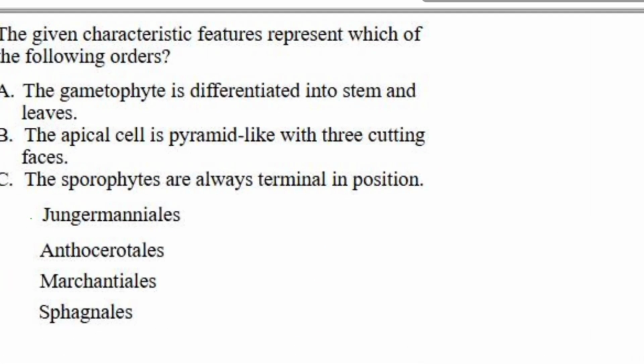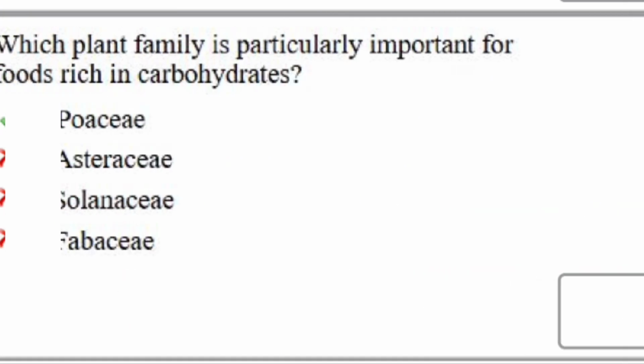The given characteristic features represent which of the following orders? The gametophyte is differentiated into stem and leaves. The apical cell is pyramid-like with three cutting faces. The sporophytes are always terminal in position. Options are Jungermanniales, Anthocerotales, Marchantiales, Sphagnales. For this, the correct answer is Jungermanniales. Let's see the next question.